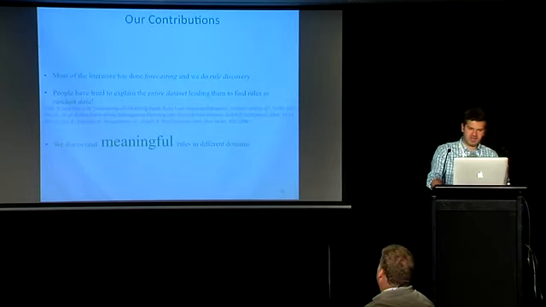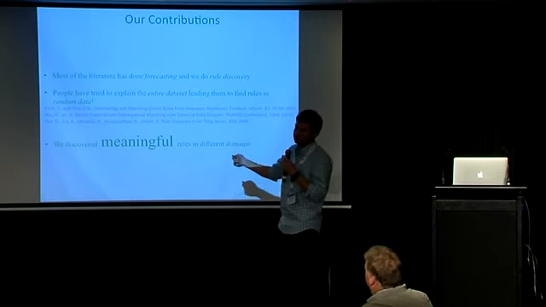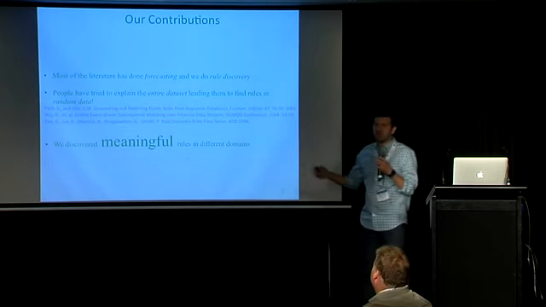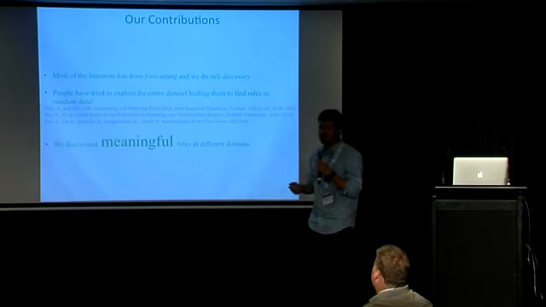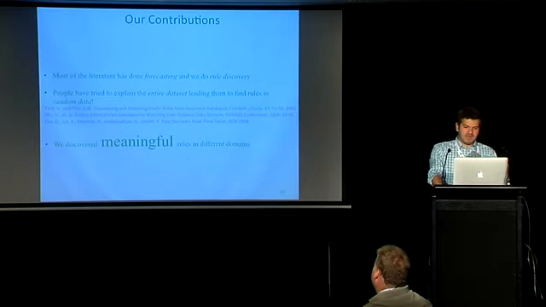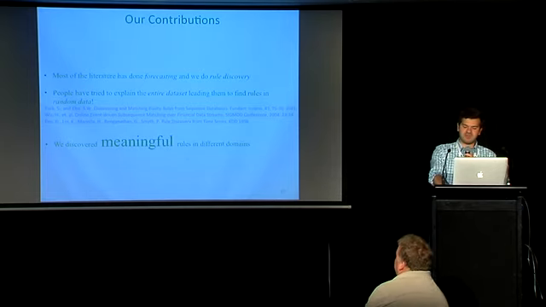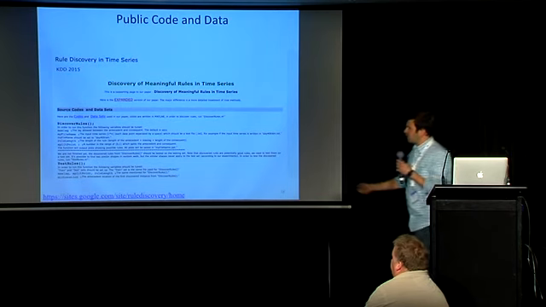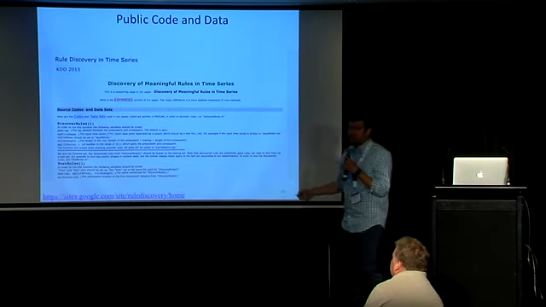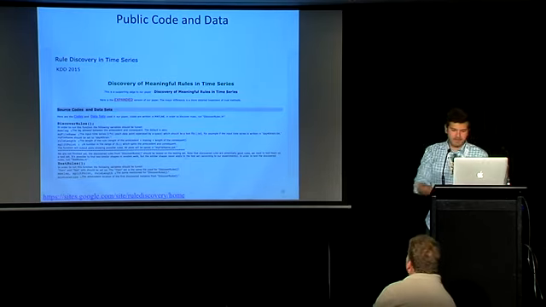All right, our main contributions were these. First of all, most of the papers in this area are doing forecasting, which is trying to explain the whole data. But we do rule discovery. Maybe you have 2 or 3 years of time series data, but you explore only one rule. And finally, we tried to interpret all of the rules that we discovered on the 5 data sets. We have a web page at this address. If you want to take a look, we have all of the code and data sets available here. You can just go and grab them from here.